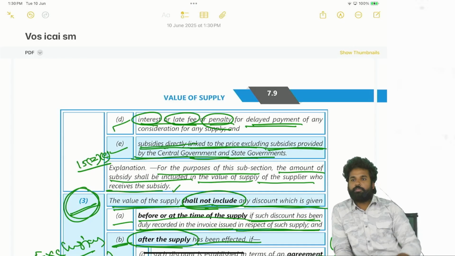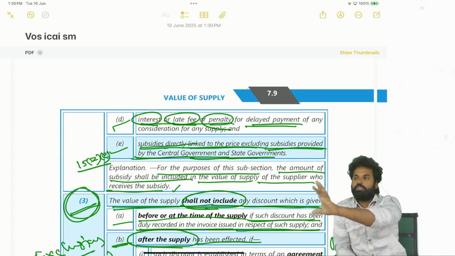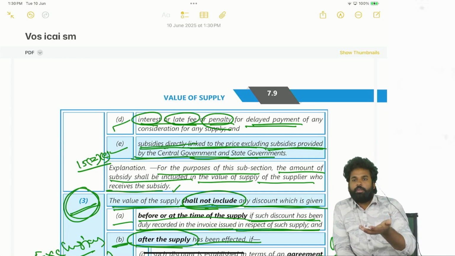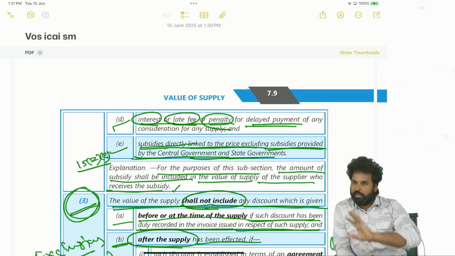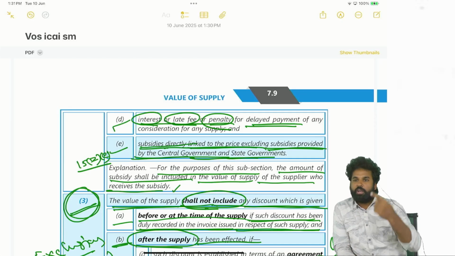Subsection 1: value is transaction value. Value of the supply is equal to the transaction value when price is the sole consideration and the supplier and recipient are unrelated persons. This is 15.1. What has to be included in the value of the supply is 15.2. What has to be excluded from the value of the supply is 15.3.